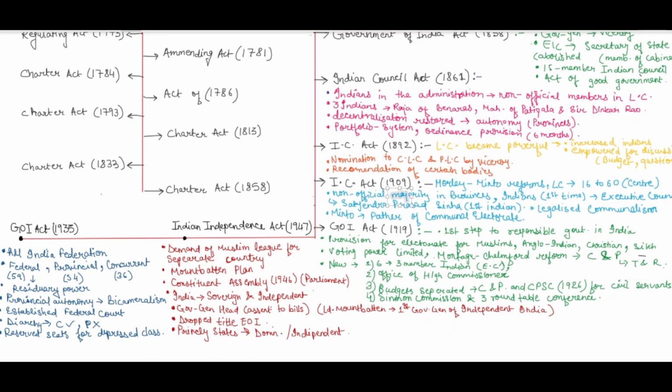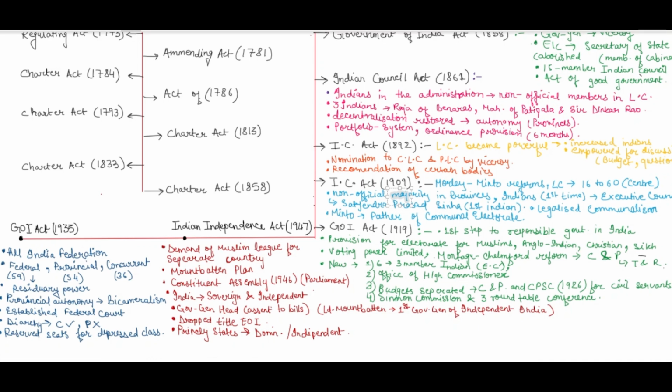because we know that after the Simon Commission and after the Round Table Conference, the Poona Pact was signed, in which the communal award was abolished. The communal award was opposed by the Indian National Congress. An agreement between Indian National Congress and Dr. B.R. Ambedkar was made in order to give reserved seats to the depressed classes, and that provision was there, that reserved seats for depressed classes was now there.